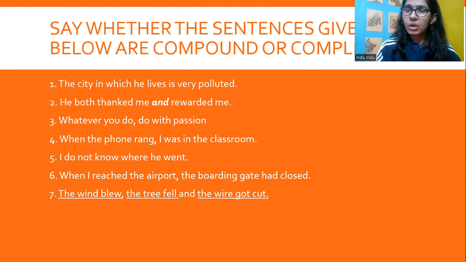Clearly, there's a principal clause, there's a dependent clause, and that makes it a complex sentence. He both thanked me and rewarded me. So here we have he thanked me, he rewarded me. We've combined the two independent clauses to form a compound sentence.